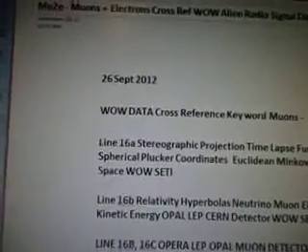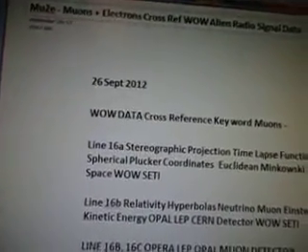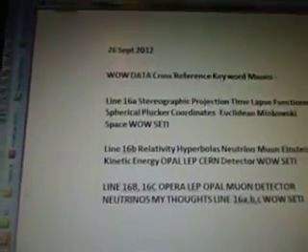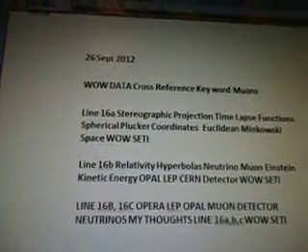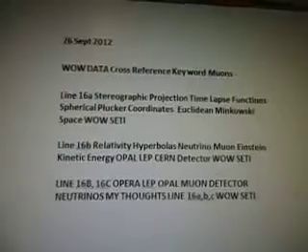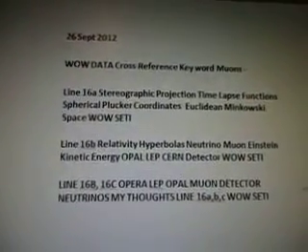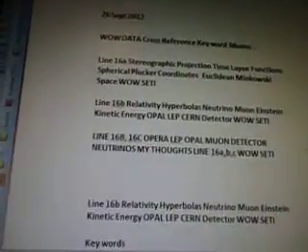I started doing this September 26th. Today is October the 5th, 2012. The WOW data cross-reference keyword is muons. I found them in line 16A of the WOW video: Stereographic projection, time-lapse functions, spherical, Plucker coordinates, Euclidean, Minkowski space, WOW SETI. That's the first title.